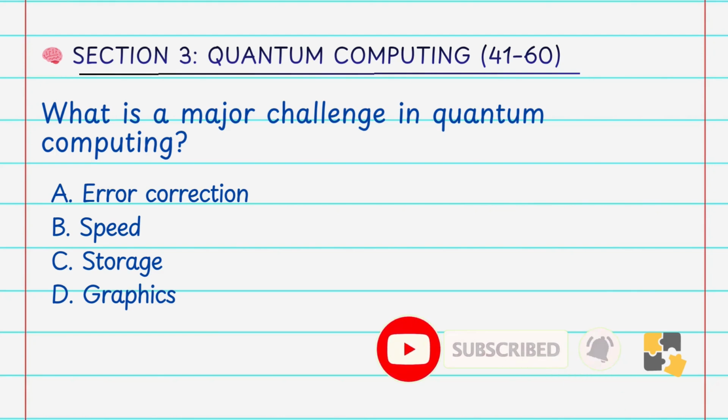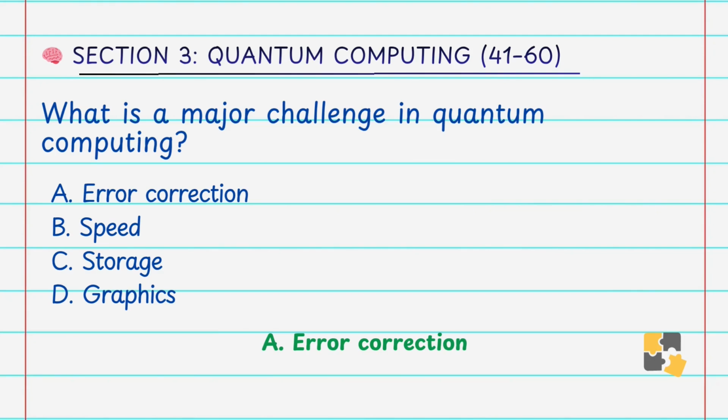What is a major challenge in quantum computing? A. Error correction, B. Speed, C. Storage, D. Graphics. Answer is A. Error correction. Quantum systems are extremely sensitive to environmental noise, leading to errors. Developing effective quantum error correction techniques is one of the biggest challenges in the field. That's why answer is A.